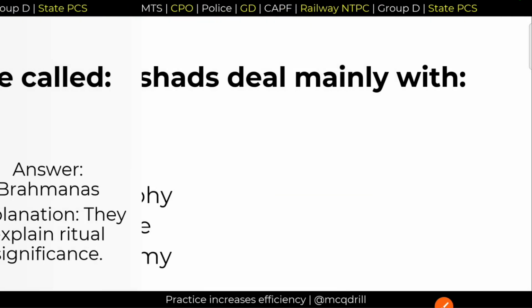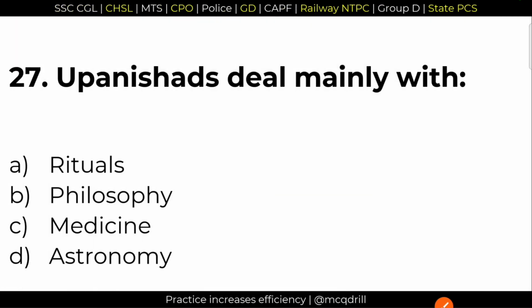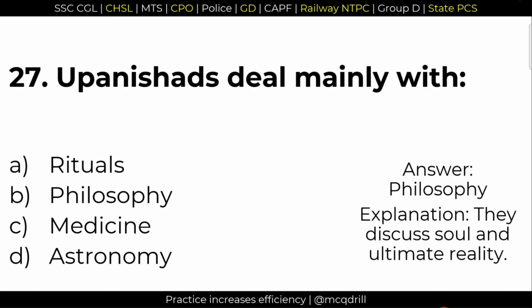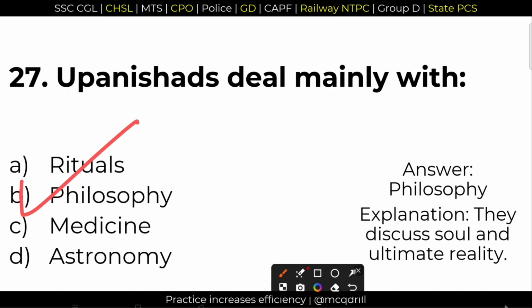Next question. 27. Upanishads deal mainly with. Very important question. Upanishads are generally associated with philosophy. Option B. These are the books that are based on philosophical context.